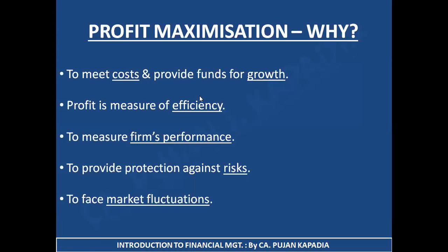That is, first one is profit maximization. Why do you need to earn profit? Why is profit required? To meet your cost, that is your expenses, and to provide funds for your growth. Profit shows your efficiency, that is how efficiently you are running your business. It is helpful to measure your firm's performance, that how well you have performed. It is reflected by the profit that you have earned in a particular year. It helps you to provide protection against any kind of risk. For example, if you are having any kind of risk and you are having sufficient amount of profit in your hand, you can easily tackle that particular risk.